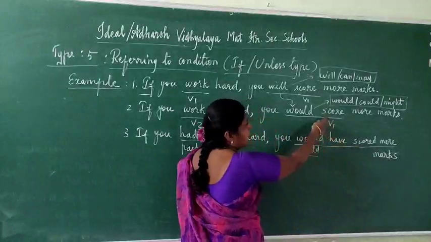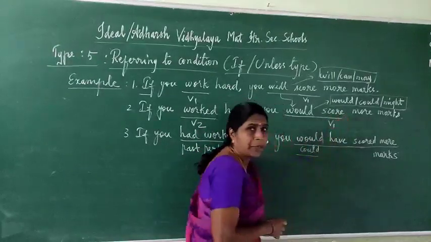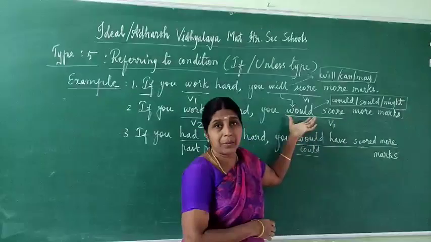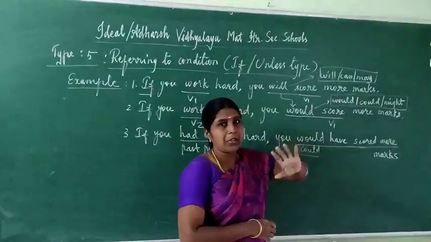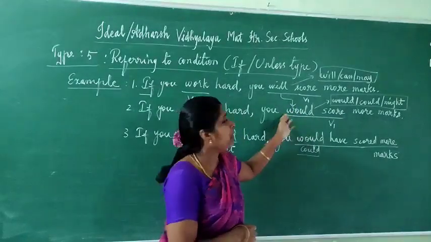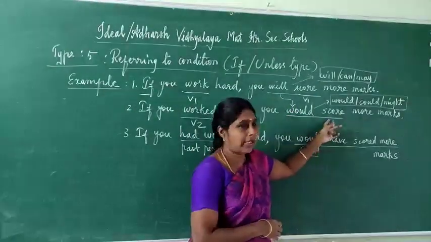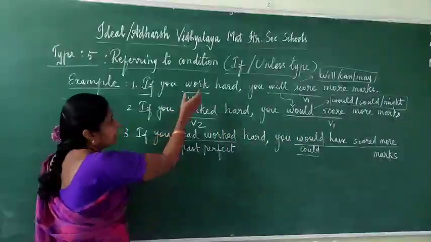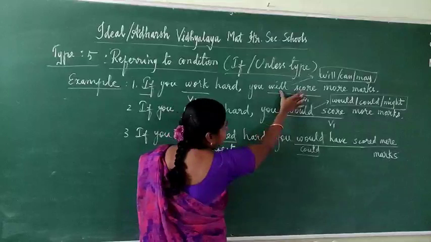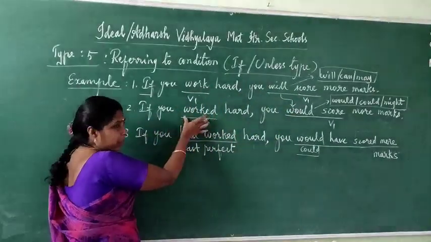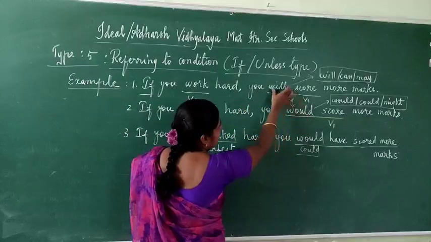Here you don't change score into scored, because this one nearby is also past form. After modal auxiliary verbs, we should use verb 1 only. So you would score more marks. Simple difference: present means you have to write with future tense in the main clause. Past tense means you have to write the past form of will in the main clause.